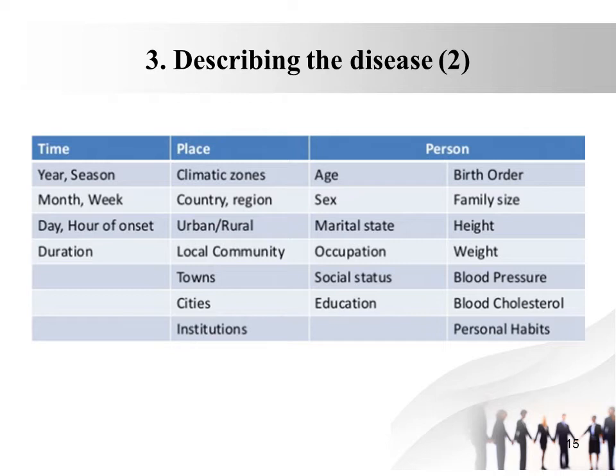Time distribution includes year, season, month, week, day, hour of onset and duration of the disease. Place distribution includes climatic zone, country, region, urban or rural population involved, local community, town, city and institution. The person distribution is related to age, sex, marital status, occupation, social status, education, birth order, family size, height, weight, blood pressure, blood cholesterol, and personal habits.